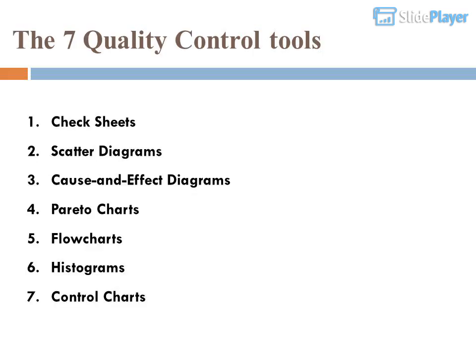The 7 quality control tools: check sheets, scatter diagrams, cause and effect diagrams, Pareto charts, flowcharts, histograms, control charts.